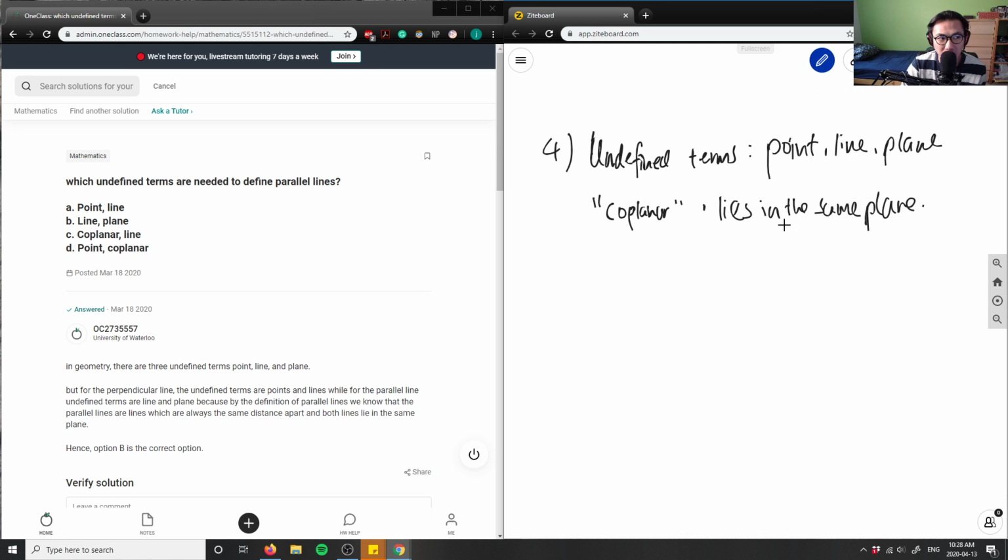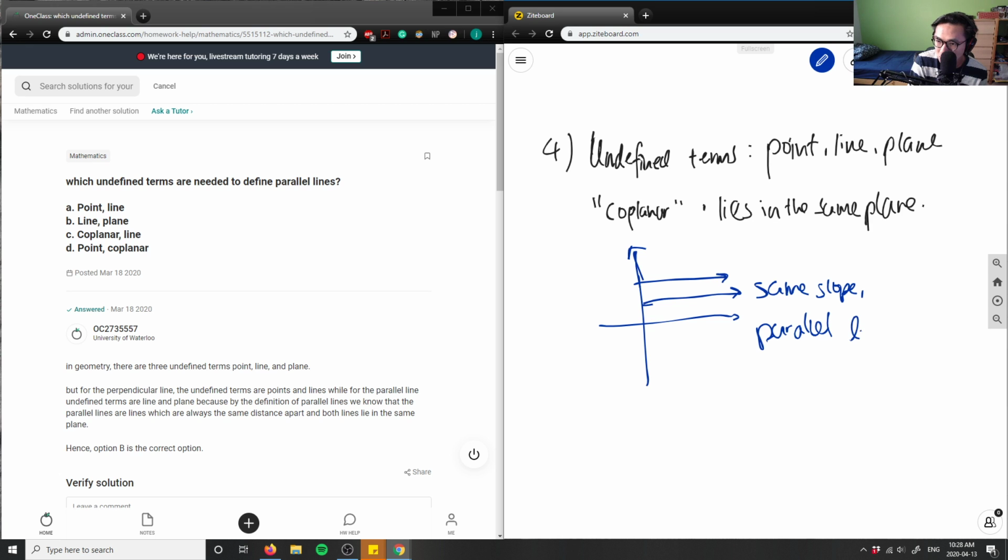So what are parallel lines here? Parallel lines are lines with the same slope, and they never intersect. If you think about it in an XY coordinate space, if this line was straight and this line here was straight as well, and they have the same slope, they're parallel lines, which means they would never intersect with each other.